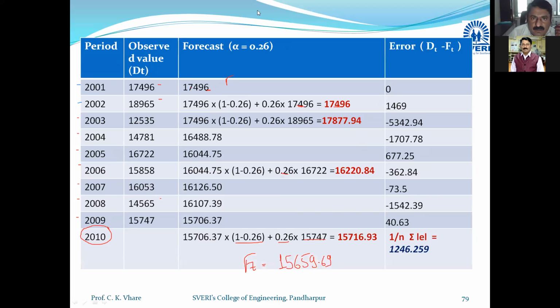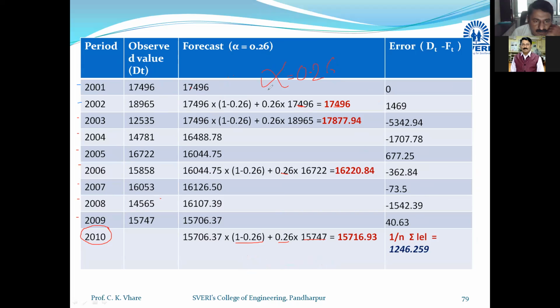Okay, so you can see here, now I will not give you that much time. All the calculations are same. Only one difference is there. In the last case, we used alpha as 0.29. Here we have used alpha as 0.26.